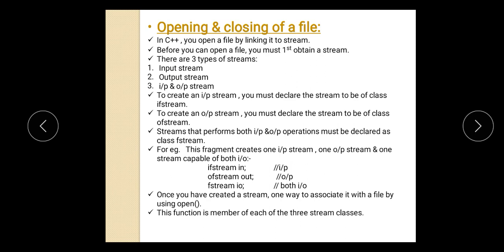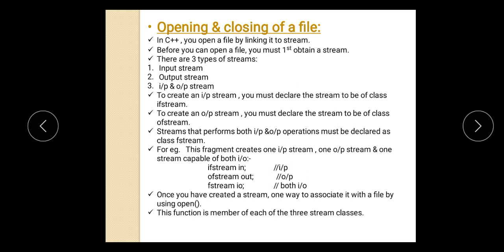For example, here I am showing how to create the objects of these classes. Suppose I want to use the ifstream class. At that time we have to create the object of the ifstream class as in, and here we are creating the object of the output stream class, and here we are creating the object of the fstream class, which performs both the operations, input and output.